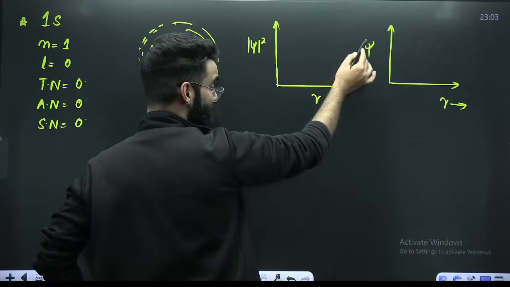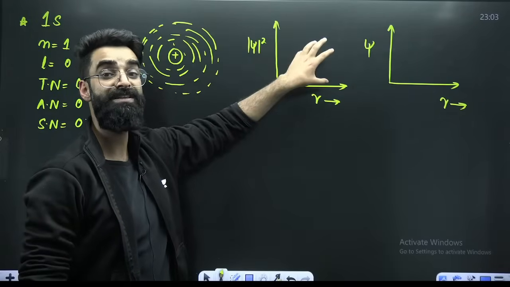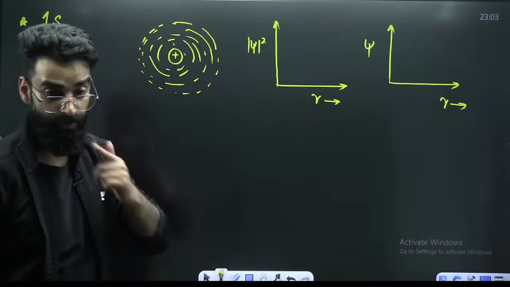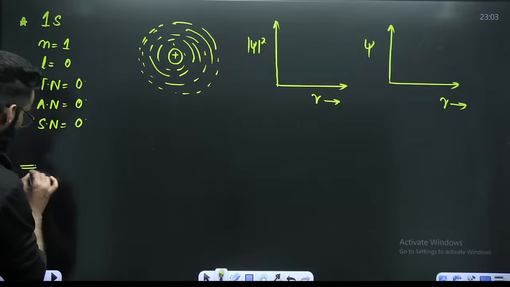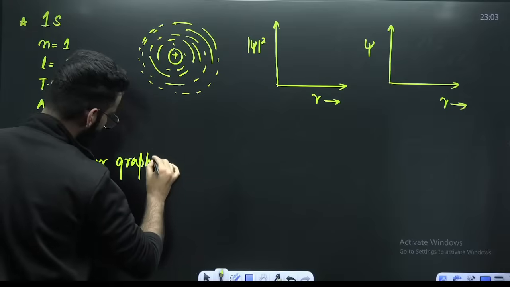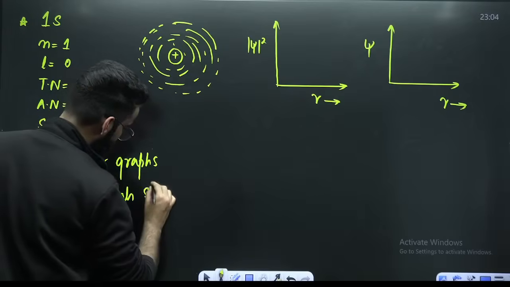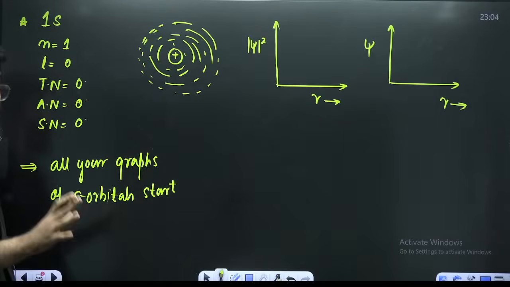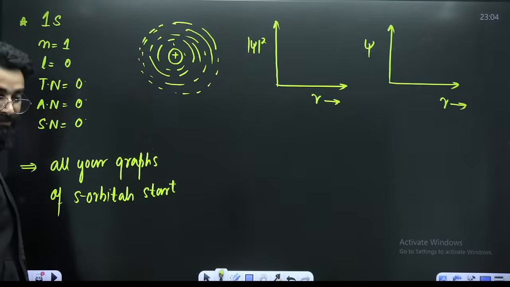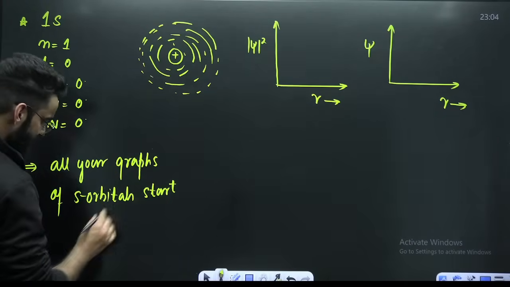See, psi can take both values, positive as well as negative, but psi square is always positive. So a psi square graph, whenever you make, you will make always in the first quadrant. But psi versus r can go downwards as well. Do remember, all the graphs of s orbitals start from the top. This is the technique by means of which you can remember. The approach is otherwise different, I would have to show you the Schrodinger wave equation. That is very hectic and of no use to you. Just remember it like this so that you can solve your questions quickly.